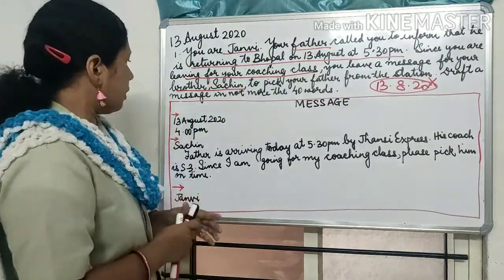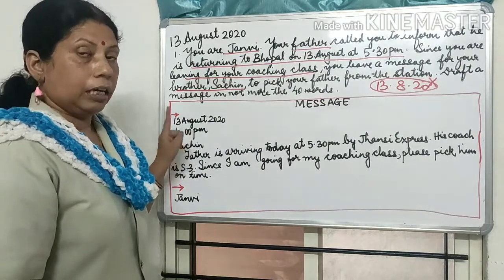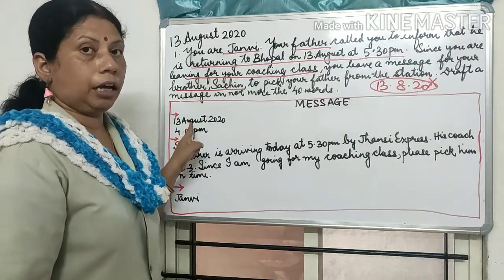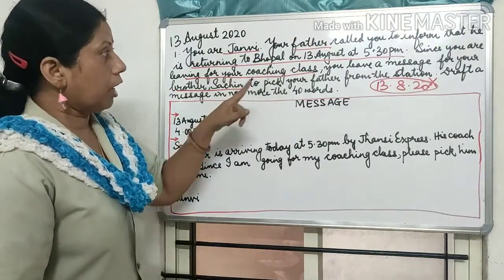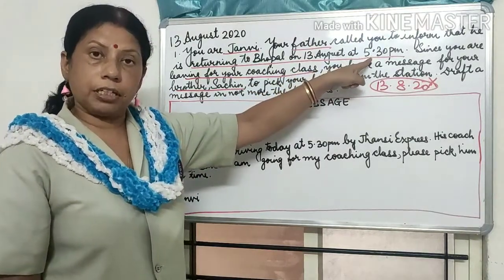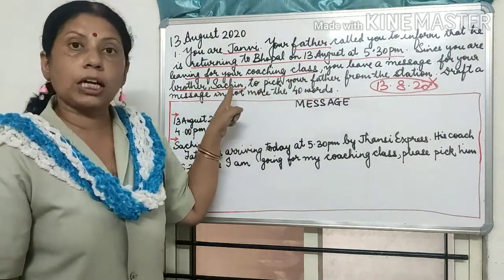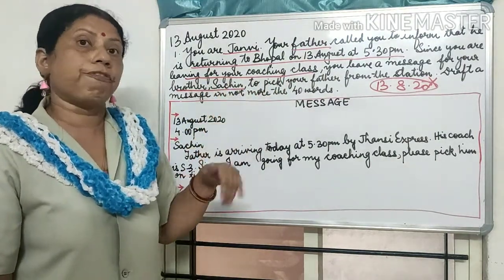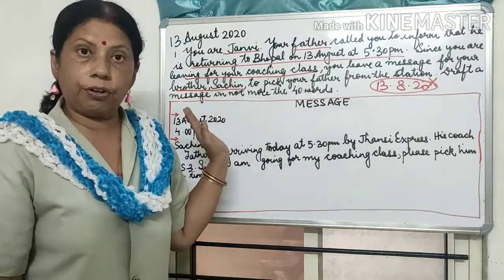Then after writing the date, I will be writing the time. Now you look at the time that I have mentioned. I have mentioned here 4 p.m. and father is arriving at 5:30 p.m. Before that I am going for my coaching class. So that means before leaving for my coaching class, the time is not given over here.